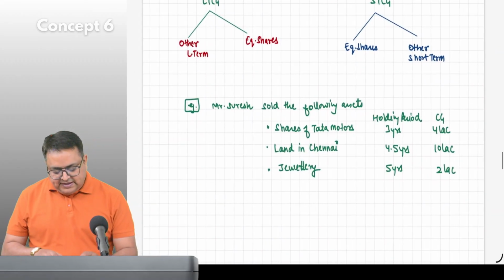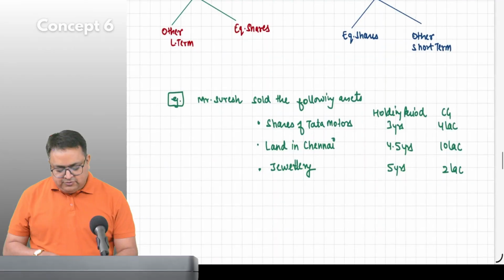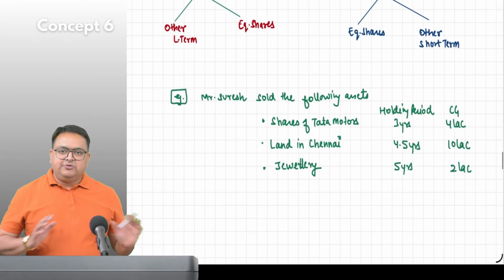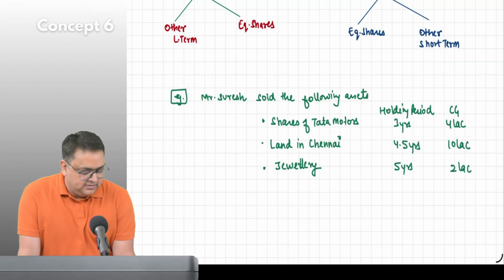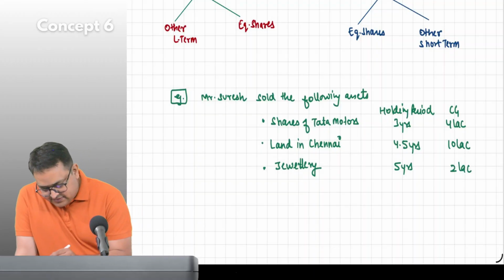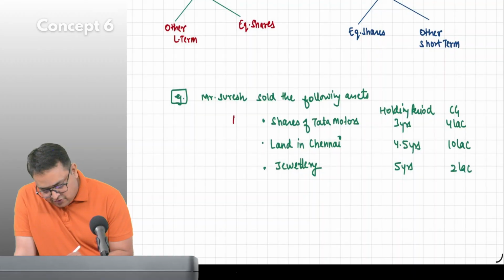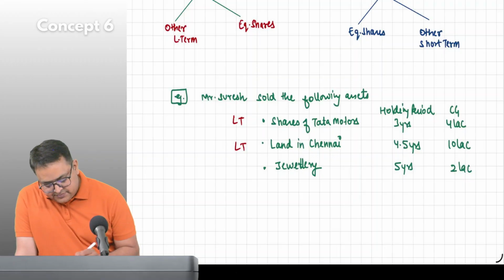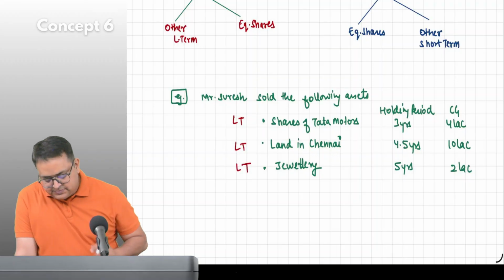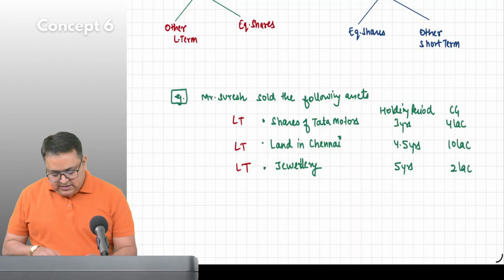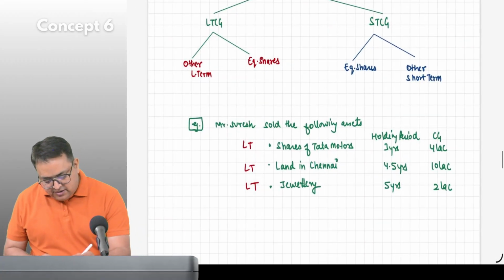Please tell me what type of capital gain it is, long term or short term? First one is long term. This is long term, and this is long term, and this is also long term. Correct.